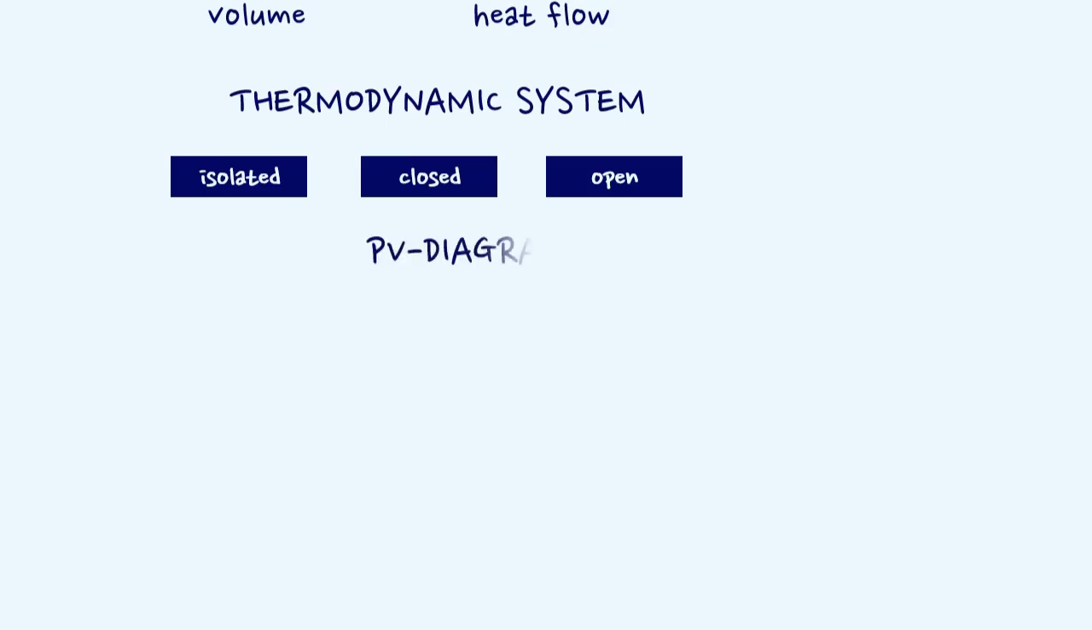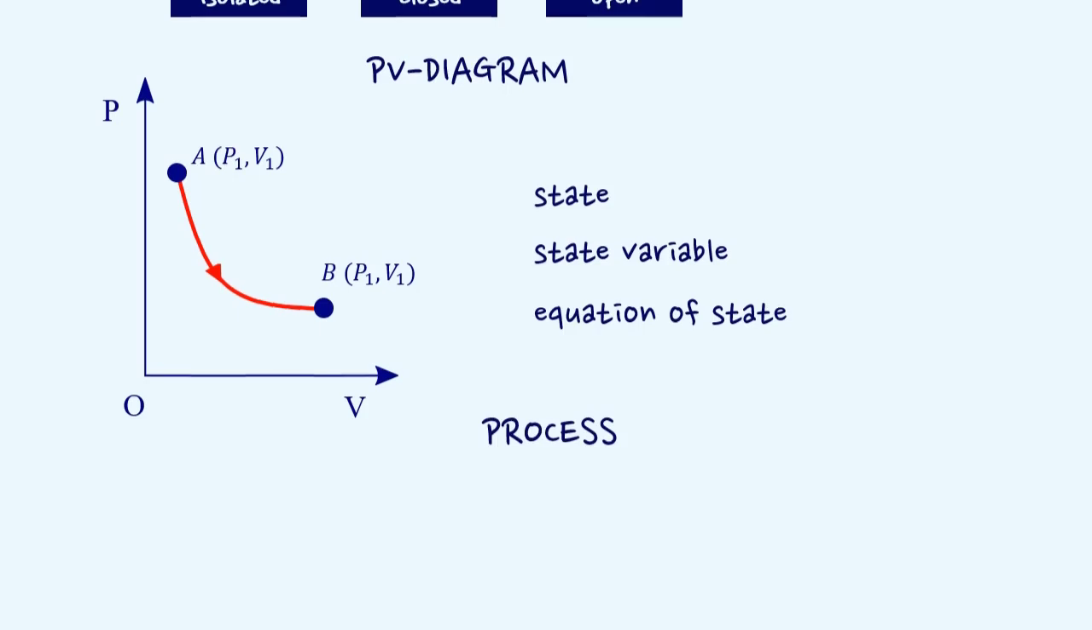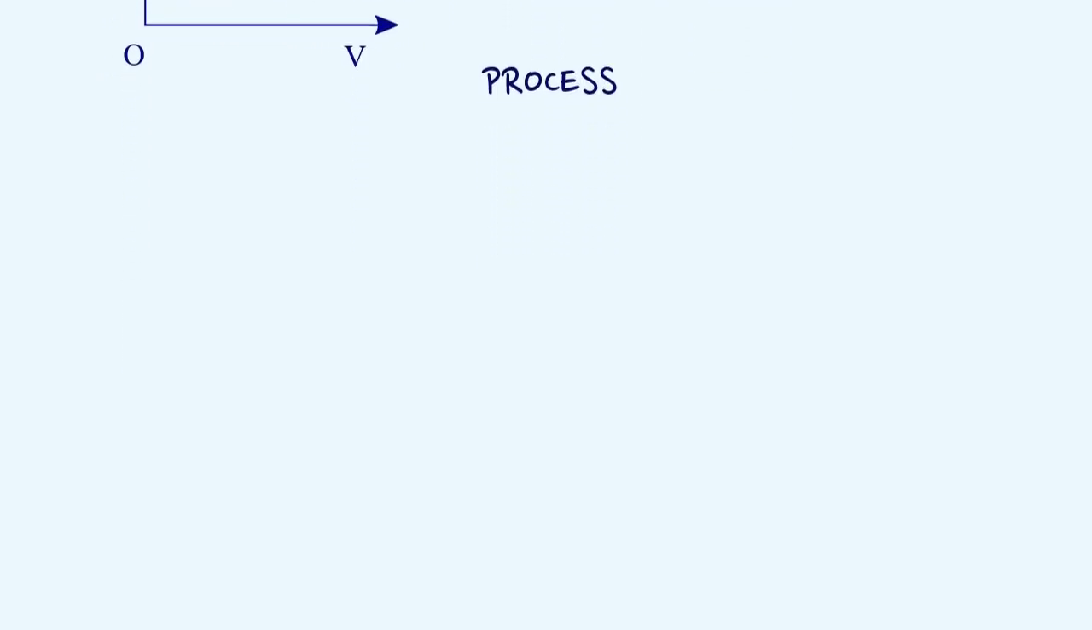At equilibrium, the definite values of pressure, volume, and temperature of a system at any time represent the thermodynamic state of the gas. The variables which determine the thermodynamic behavior of a system are called state variables. The general relationship between pressure, volume, and temperature for a given mass of the system is called the equation of state. The continuous change in the state of a given sample of a gas is called a thermodynamic process.